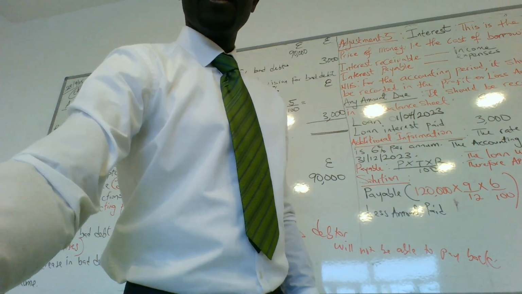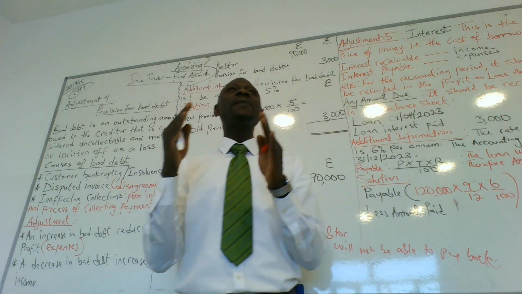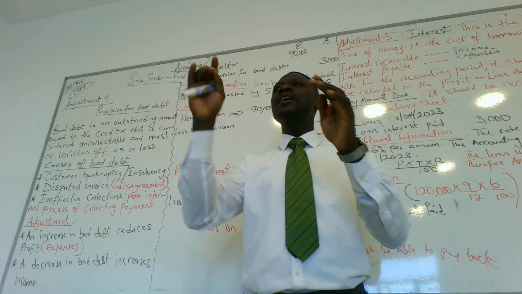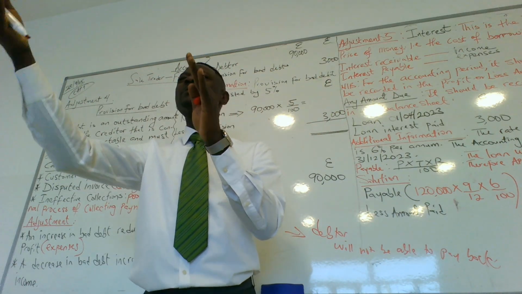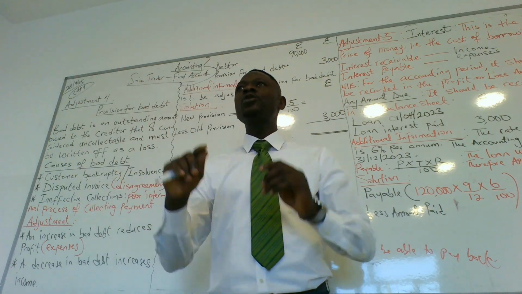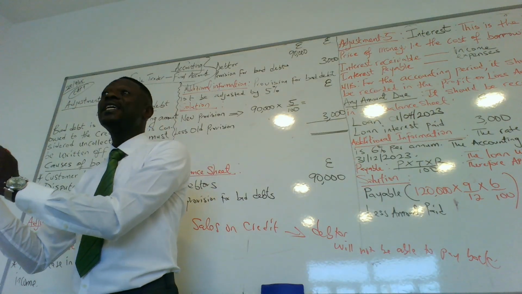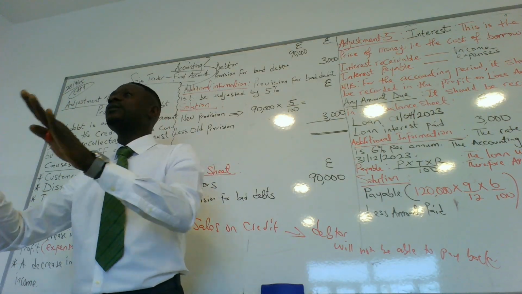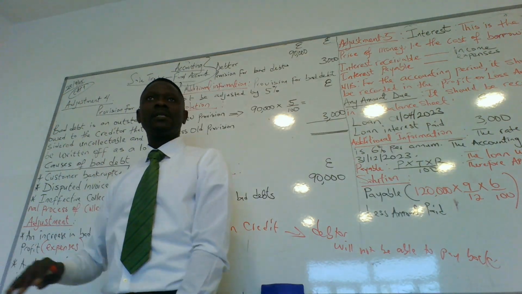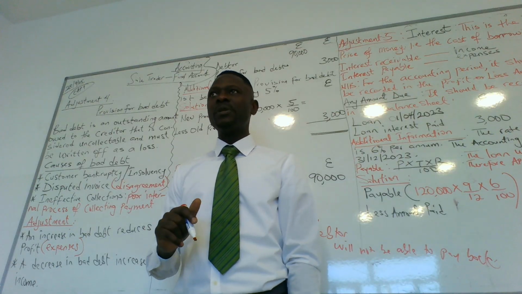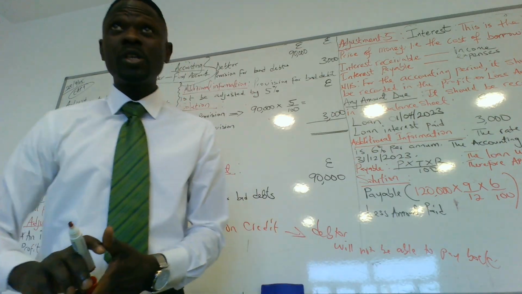A business is having a provision for bad debt because one of the credit customers might not pay back. So you are preparing a certain amount of money in case the debt goes bad. That is provision for bad debt. Do we understand provision for bad debt now, please? Any question up to now?